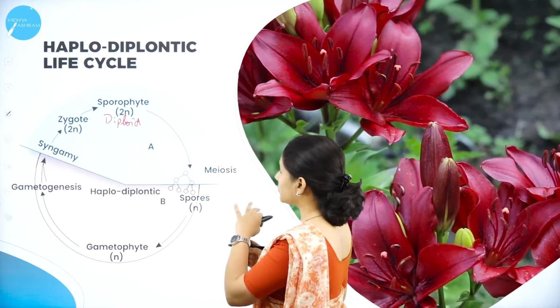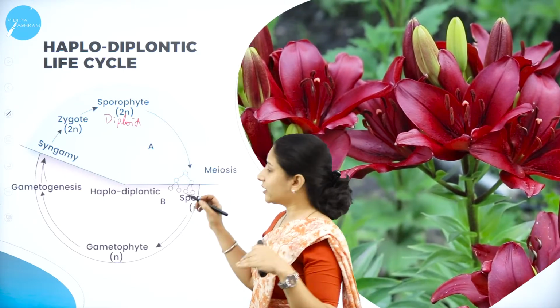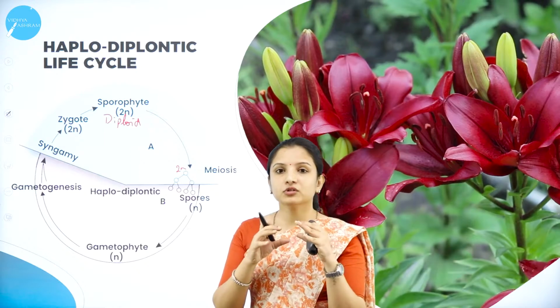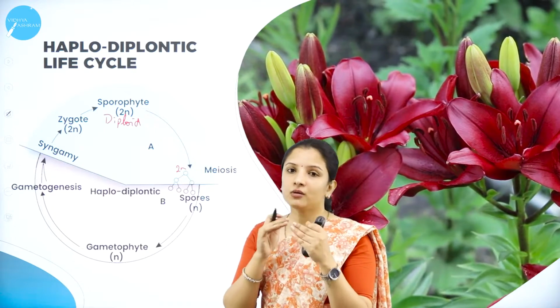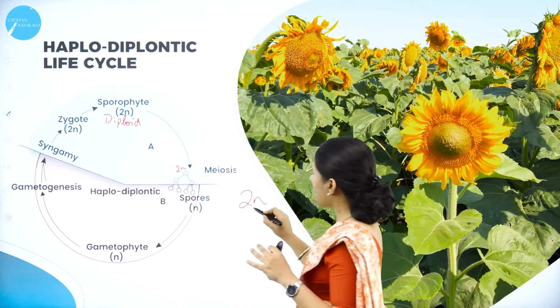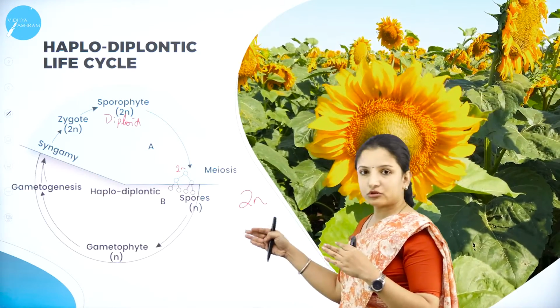These spores, when they are produced, are also 2n in number. These diploid spores will undergo meiosis. When they undergo meiosis, what happens? Meiosis means reduction division. Half of the chromosomes will be set.